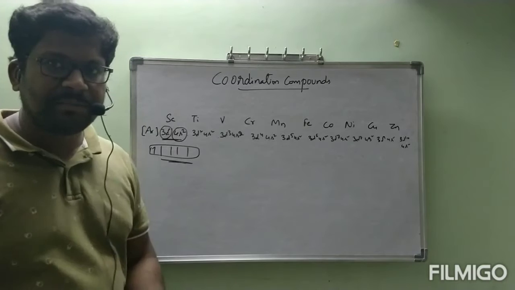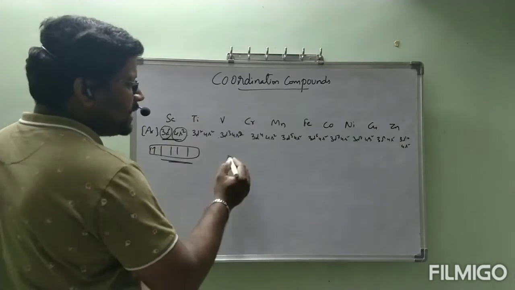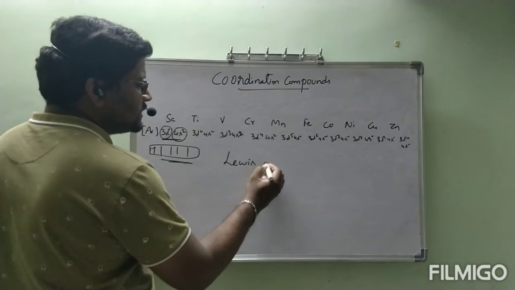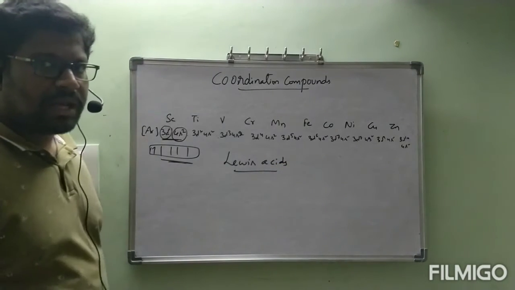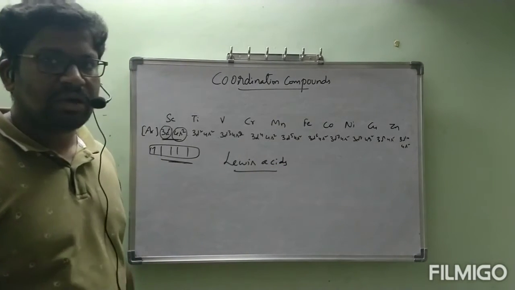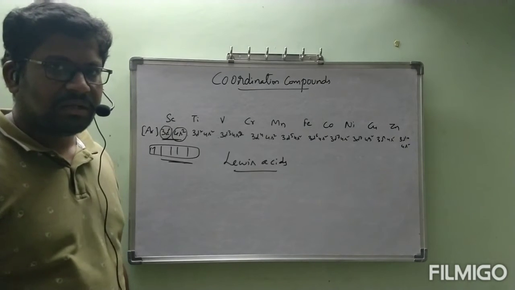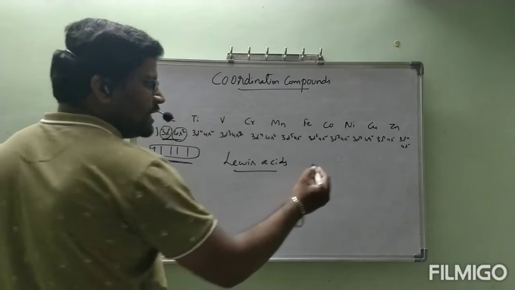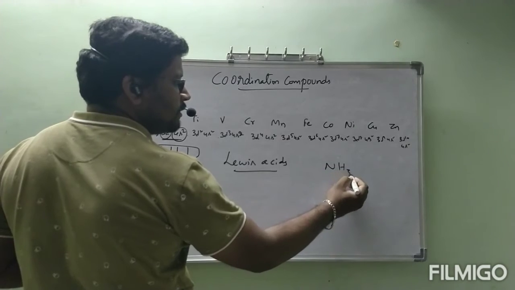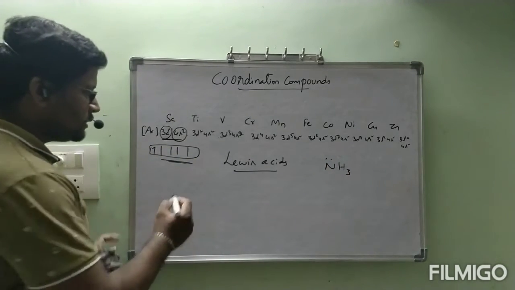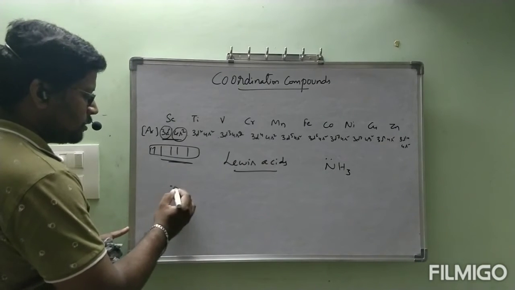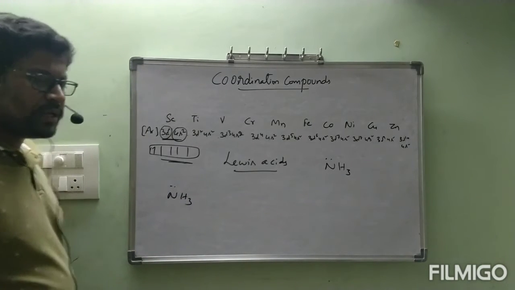If they have empty orbitals, these elements behave like Lewis acids. On the other side, if any Lewis base is there, like NH3, ammonia has a lone pair.